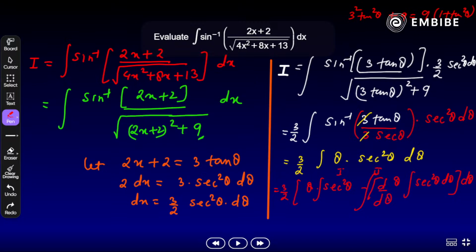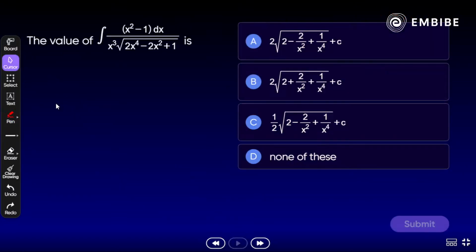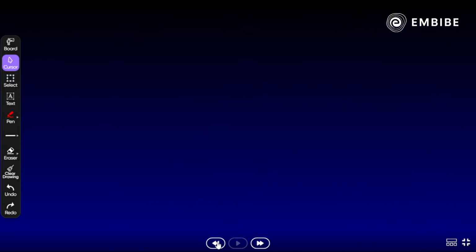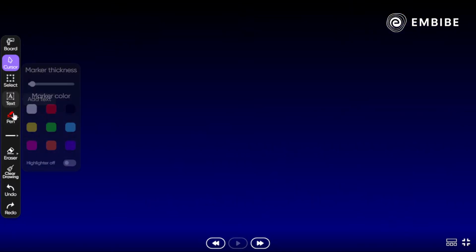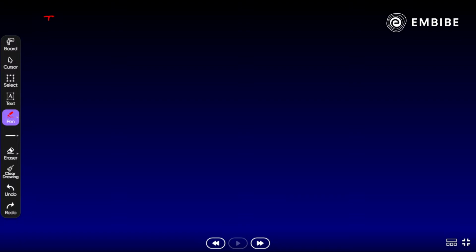Okay, students, note it down. Okay, focus on the next step. What should we have to do now after integration by parts here? Yes, after by parts, let's take a look here. It should be what? I is equal to, what do we get now? Yes, it's 3 by 2.